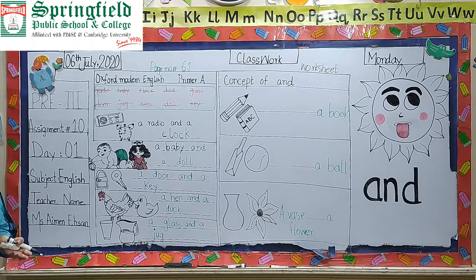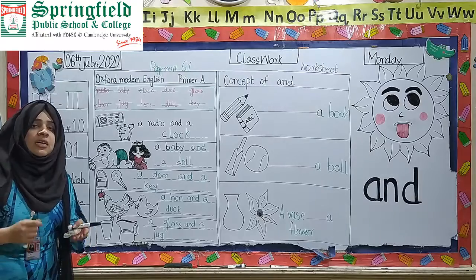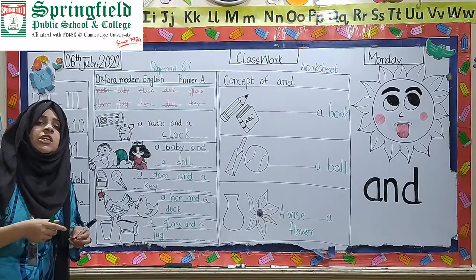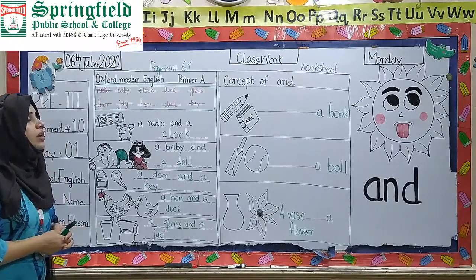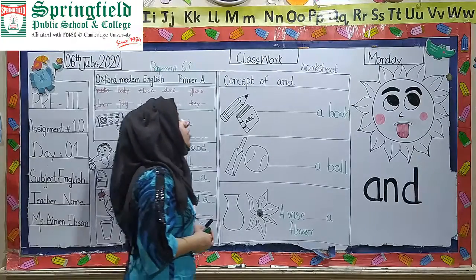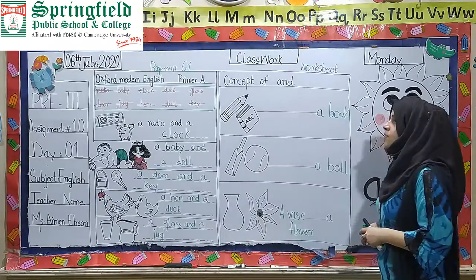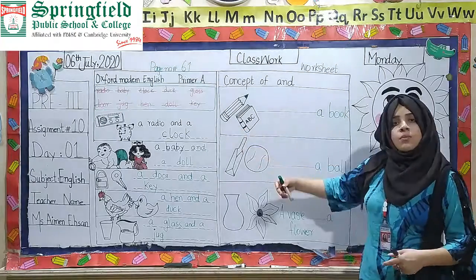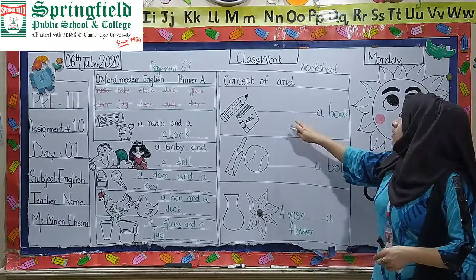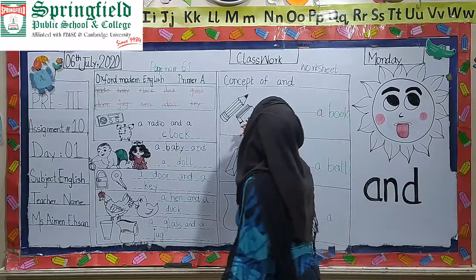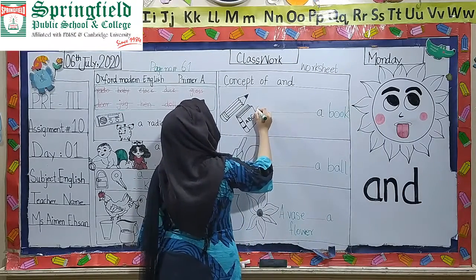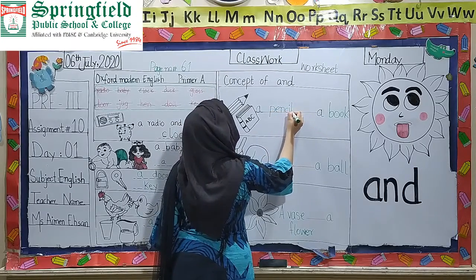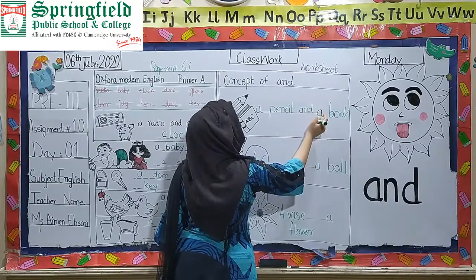Clear? So why do we use and? And is the combination of two things. And is the connection and combination of two things. Now you have to do the worksheet. Open the worksheet. You have to write and between the pencil and the book. Like, what is this? Pencil. Write pencil. Book. Write a pencil and a book.